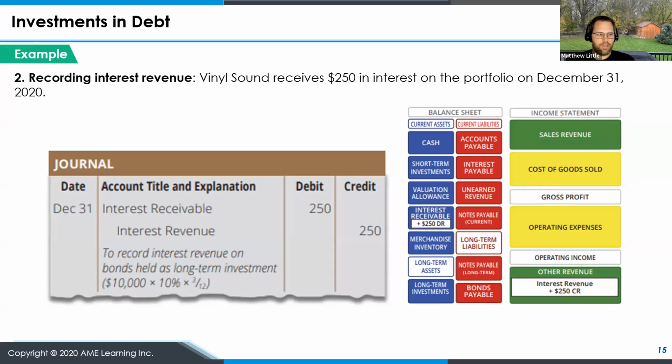And the calculations on screen here again, $10,000 face value times 10% coupon rate times the 3 out of 12 months past. You'll see on our balance sheet and income statement, interest receivable increases and other revenue increases. So very similar to a short-term investment so far.